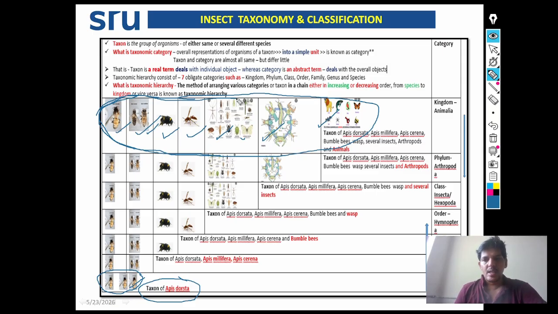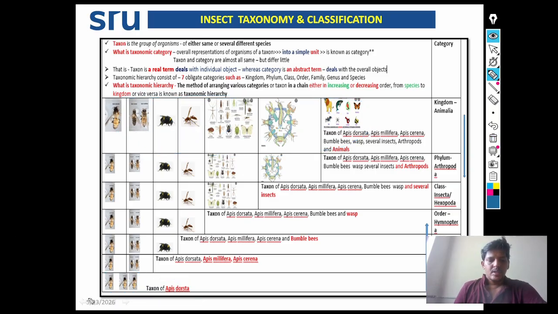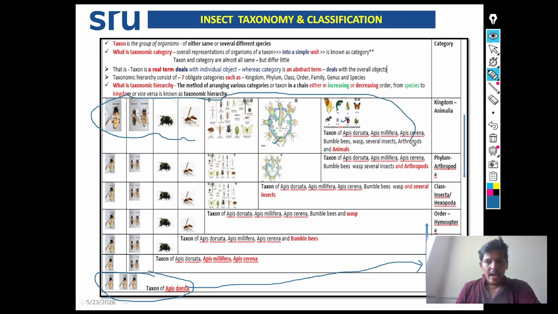Then what is taxonomic category? See here, the taxon of Apis dorsata is orally represented as a species. The taxon of Apis dorsata, Apis mellifera, bumblebee, wasp, several other insects, arthropods, and animals, all these are orally represented as kingdom Animalia.